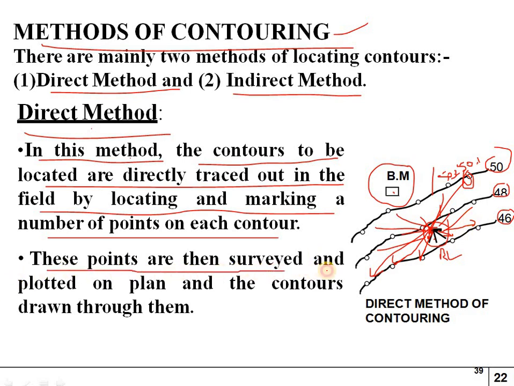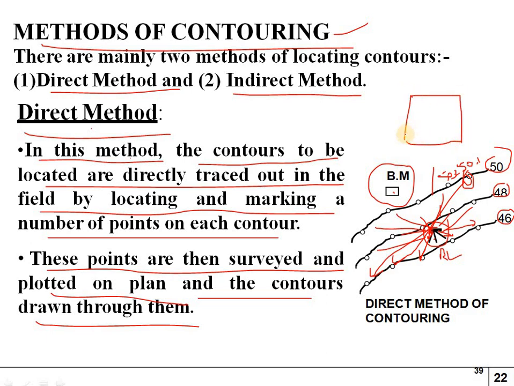These points are then surveyed and plotted on the plan and the contours drawn through them. When these points are plotted on a paper plan, we keep the points and write the levels, and then the contour lines are drawn on the map so that the level of the area can be identified.